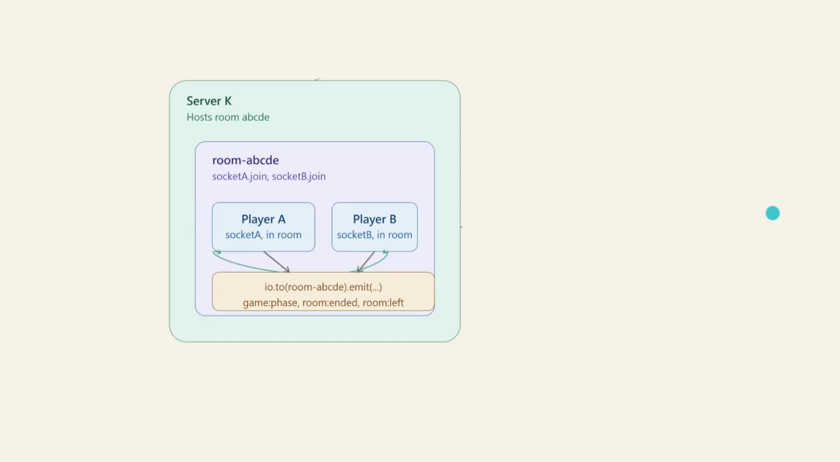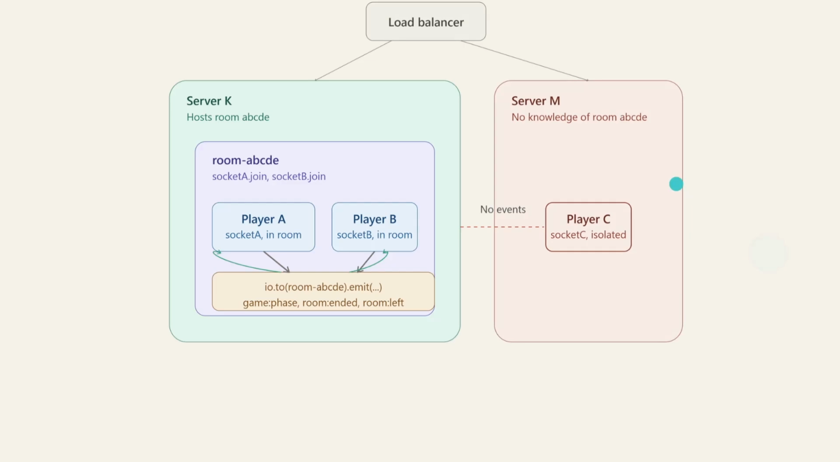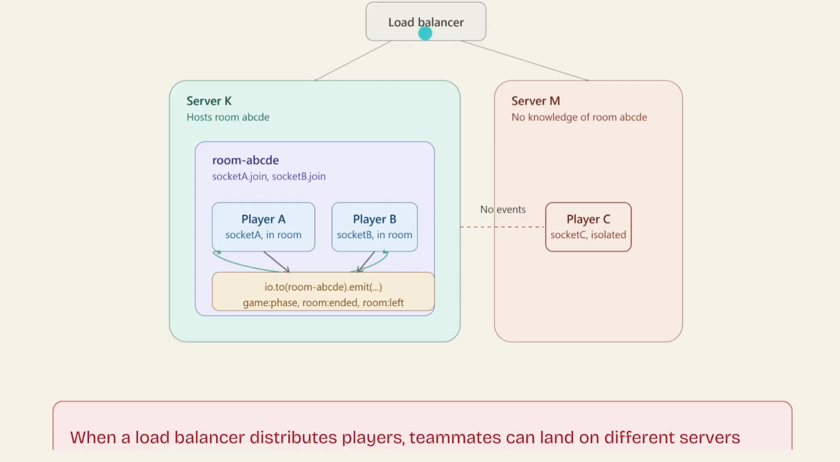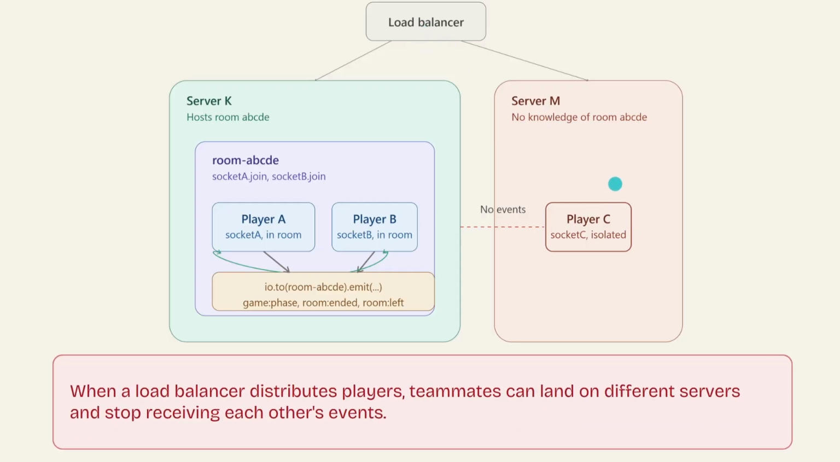But our system is a distributed system, and we do not just have one server K. Instead, we have a load balancer and multiple servers behind the scenes. So now, for example, player C also wants to join that room ABCD, but the load balancer is not capable of understanding that. It blindly routes player C to a different server M, but server M has no knowledge of room ABCD. Only server K has that. So player C, being on a different server, cannot listen to the events of room ABCD on server K. Basically, player C is now isolated.